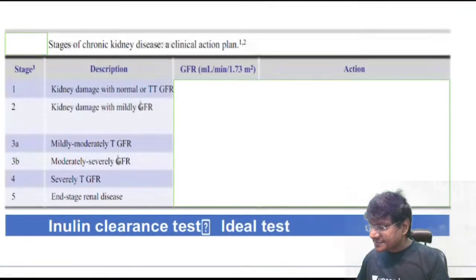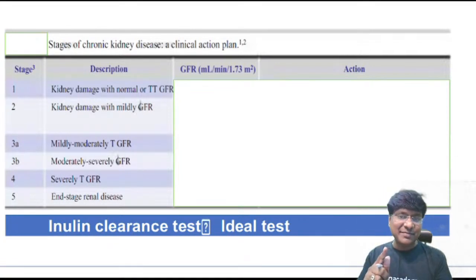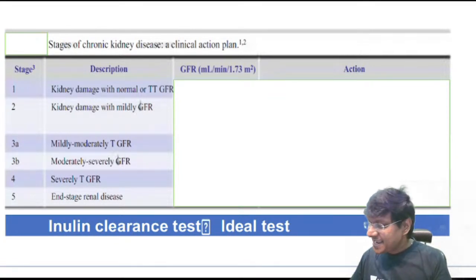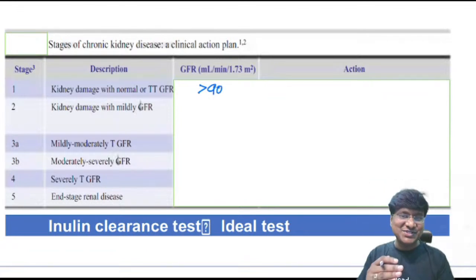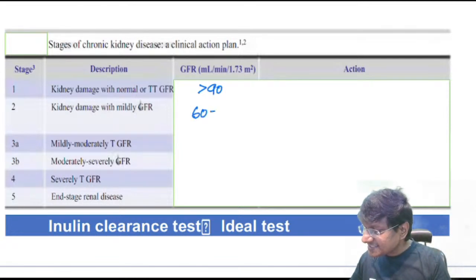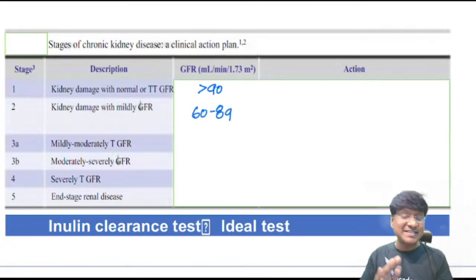In stage 1 you have kidney damage but normal GFR. How much will that GFR be in stage 1? More than 90. In stage 2, you reduce the value by 30, that is 60 to 89. Then you take 3A and 3B.